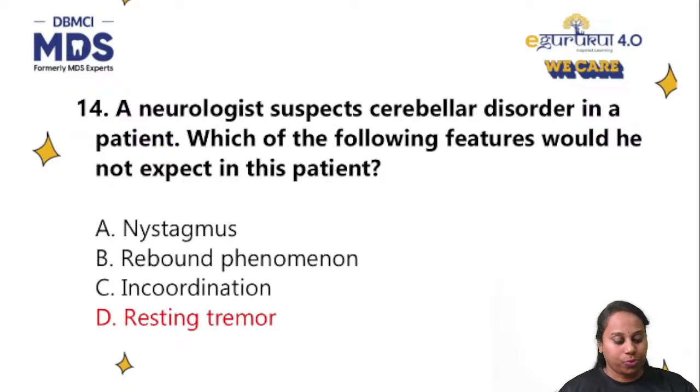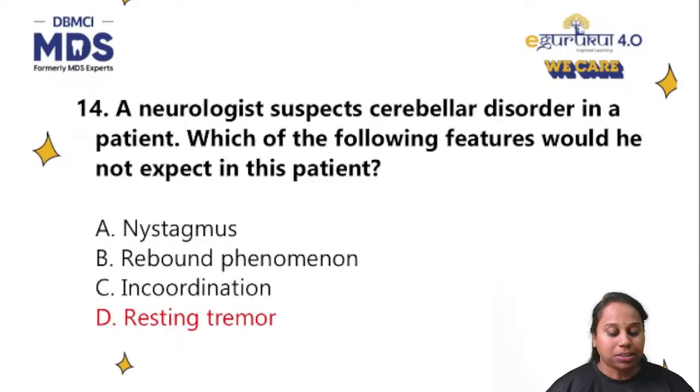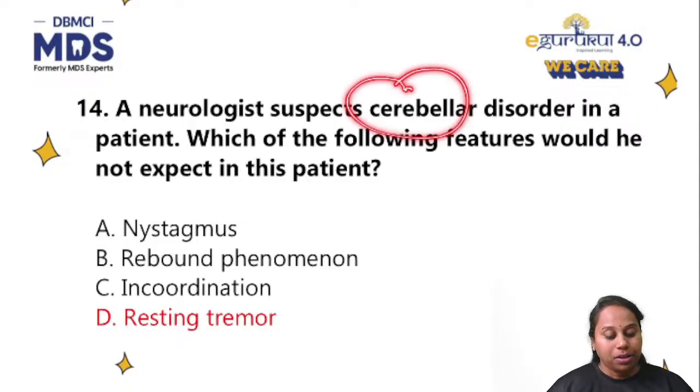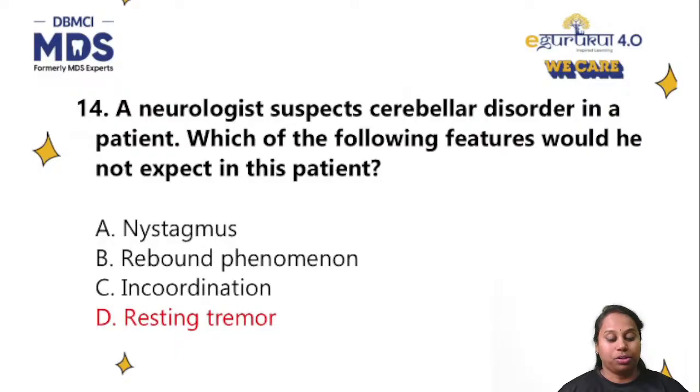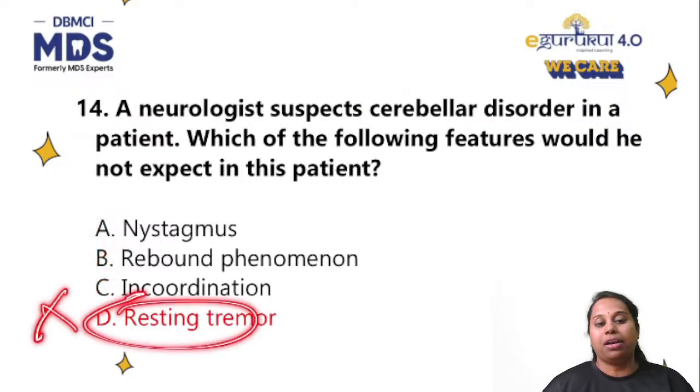Over to question number 14. A neurologist suspects cerebellar disorder in a patient. So there's something wrong with the cerebellum. Which of the following features would he not expect in this patient? So which is not present in cerebellar disease? Nystagmus, yes, we already saw it's a feature of cerebellar disease. Rebound phenomena, yes. Incoordination, yes. Ataxia. Resting tremor is not seen in cerebellar disease.